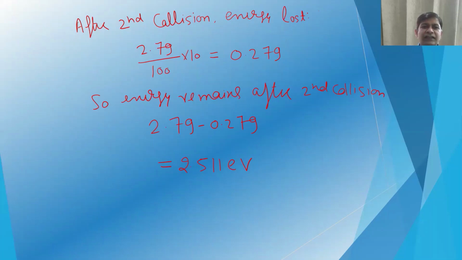That will be 10% of 2.79, that is 0.279. So after the second collision, the energy remaining with the electron will be 2.79 minus 0.279, which will be 2.511 electron volt.